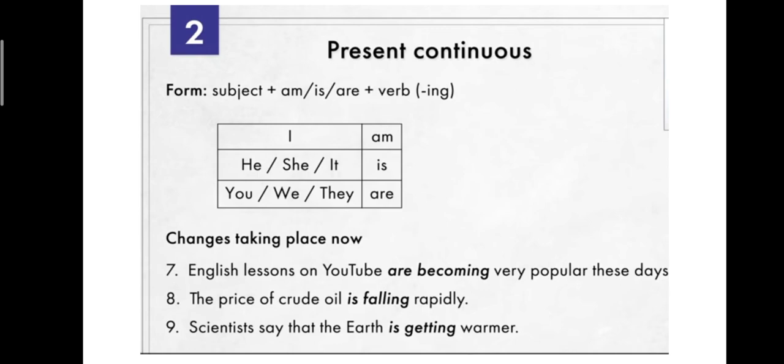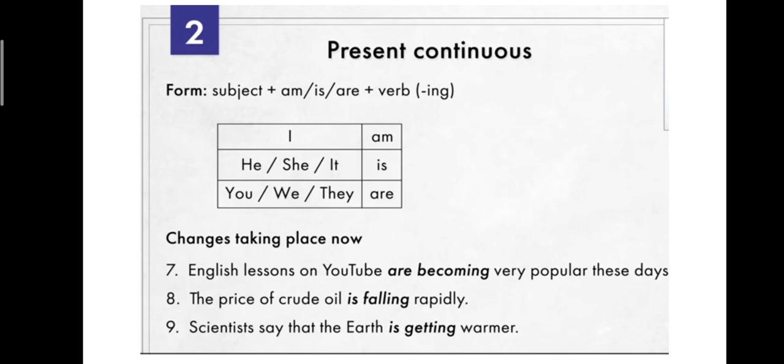Scientists say that the earth is getting warmer. This is also taking place continuously. Did you notice? You will say scientists. There are so many scientists, miss. Then why didn't we add are as the be verb there? We are not talking about scientists here. We are talking about earth here. So earth is getting warmer.